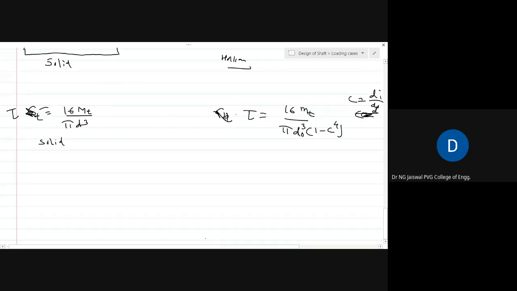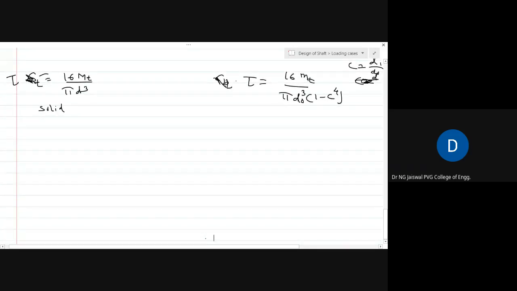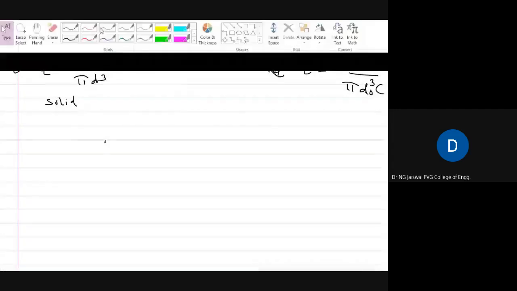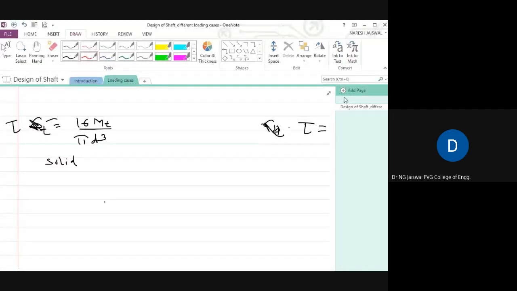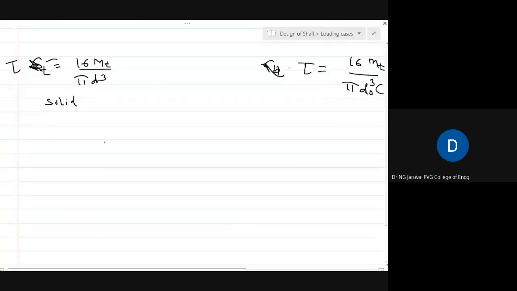Now the next important case is a shaft subjected to combined bending moment and torsional moment.